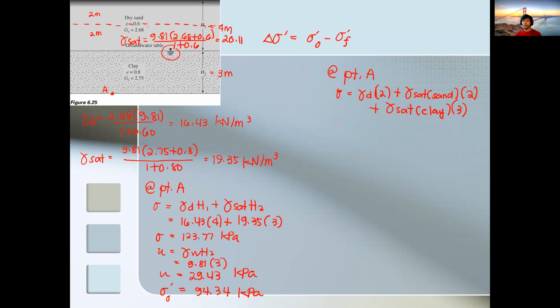So your new stress is 16.43 times 2 plus 20.11 times 2 plus 19.35 times 3.